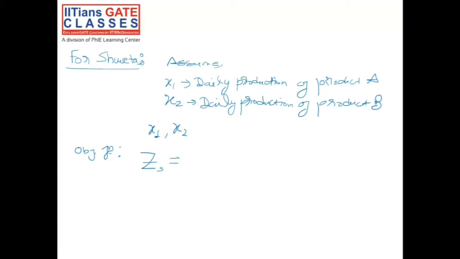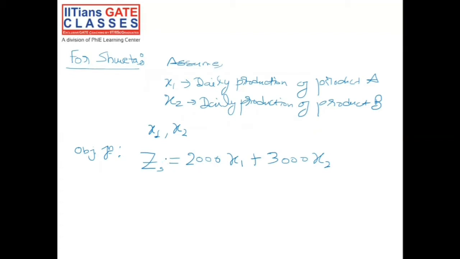So Z for Sweta would be equal to, we are producing x1 quantity of product A, and the revenue coming from product A is 2000 rupees, so 2000 into x1, plus the revenue from product B is 3000 per kg, as we saw in the question, so 3000 into x2. This would be our daily revenue for Sweta.